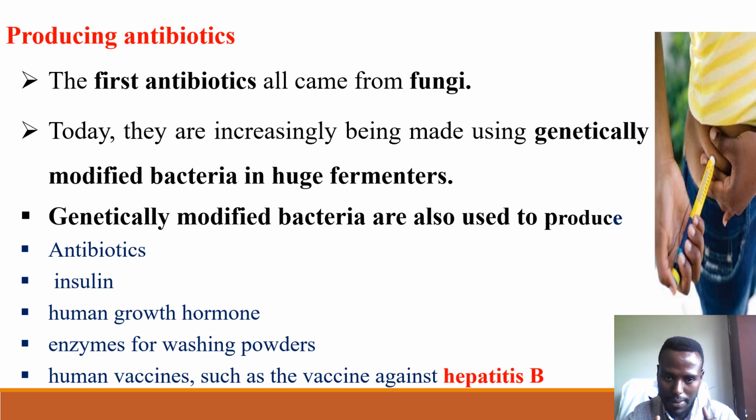This genetically modified bacteria is also used to produce not only antibiotics, it also produces insulin, human growth hormones, enzymes for washing powders, and human vaccines such as for hepatitis or corona or for TB or another different disease like polio.